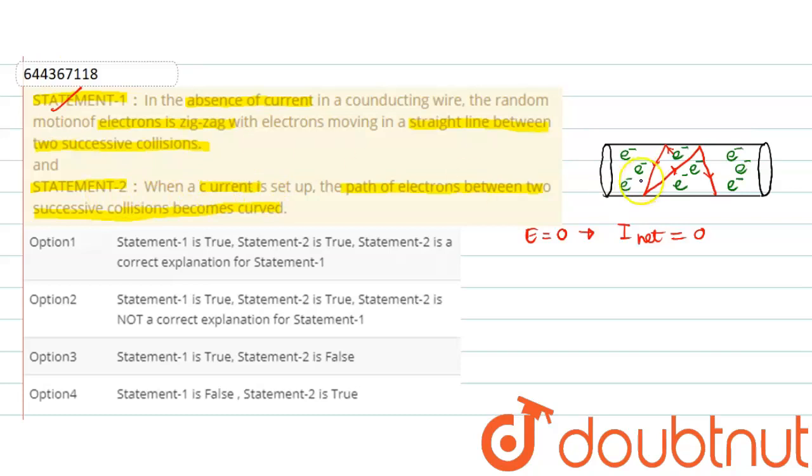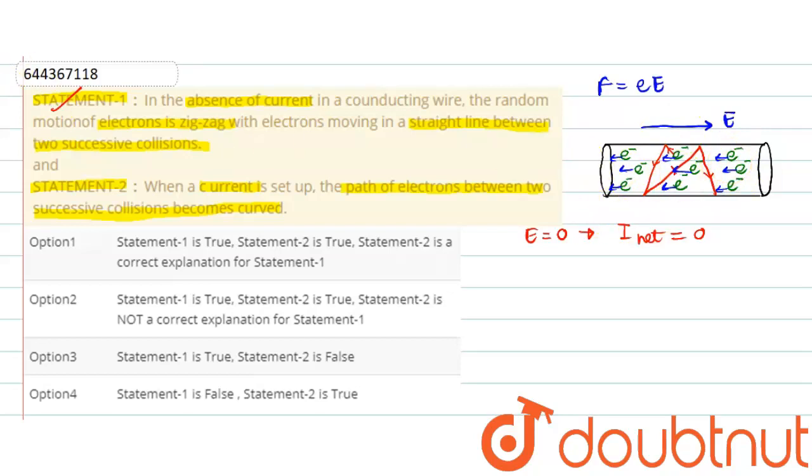So friends, as we apply an electric field in this conductor, let the electric field be in this direction. So the electron feels a force equal to e times E in magnitude, and its direction is opposite to that of the electric field. So each electron will feel a force in this direction. As the force is in this direction, each electron will move in the direction opposite to the electric field. Hence, a net current is established in this conductor.